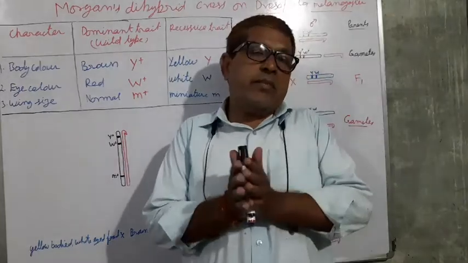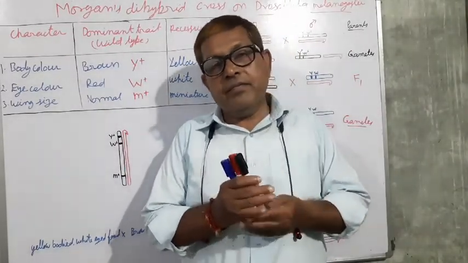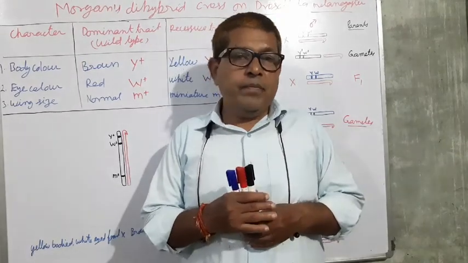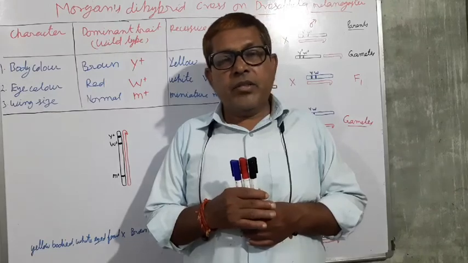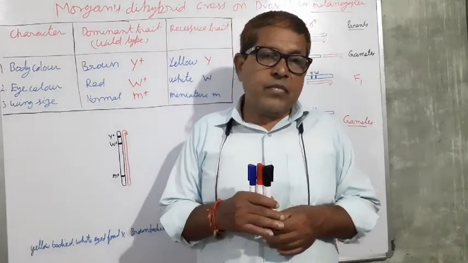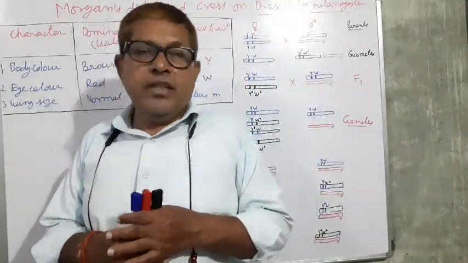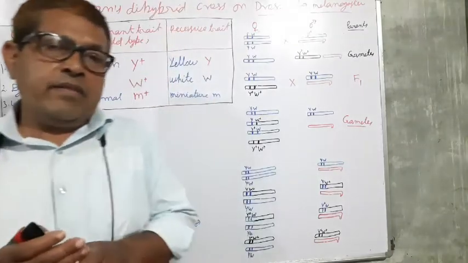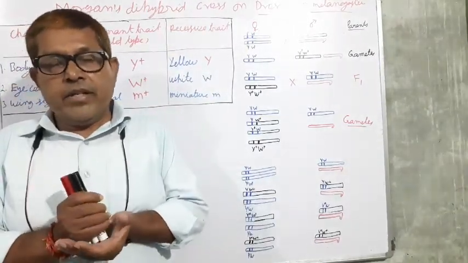The result was amazing. There was a deviation from Mendel's 9:3:3:1 ratio. He said that this was due to linkage and recombination.